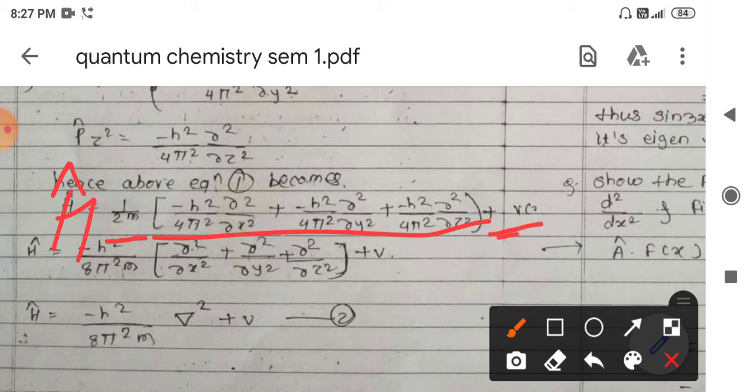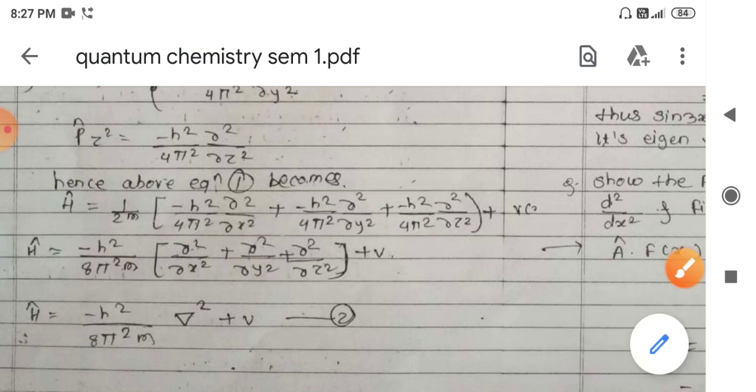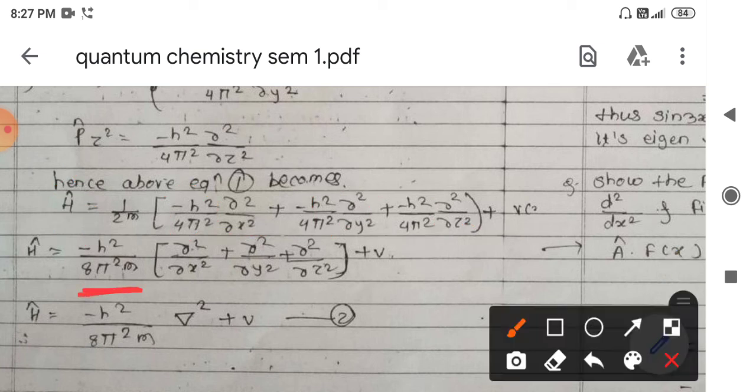Taking the common term from all three equations, we get minus h square divided by 8 pi square m into the partial derivative terms, plus V of x, y and z.